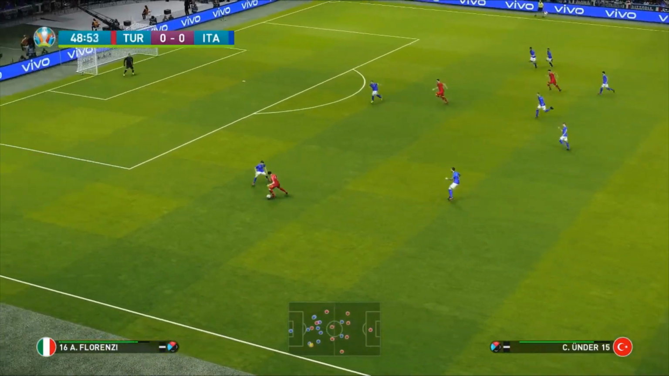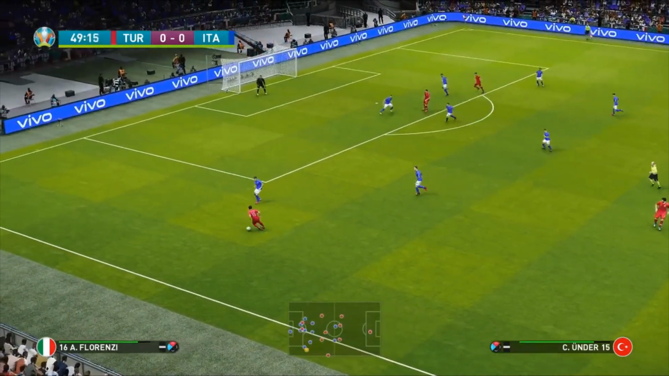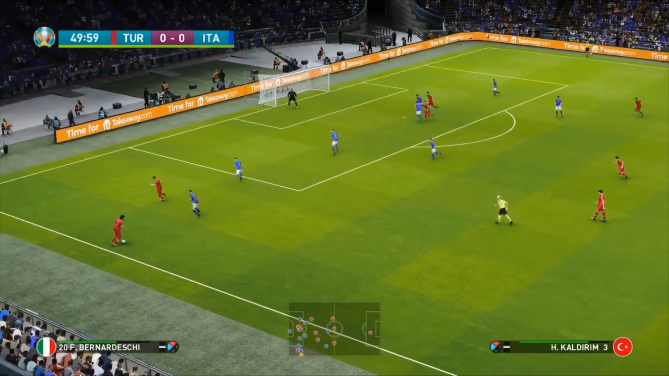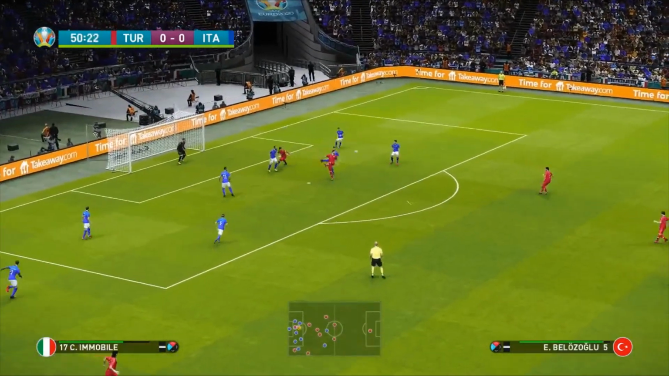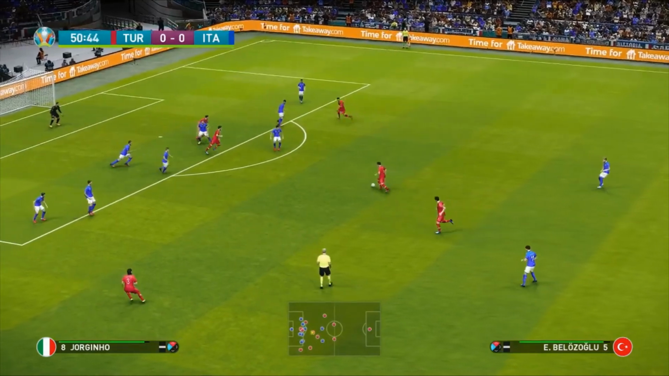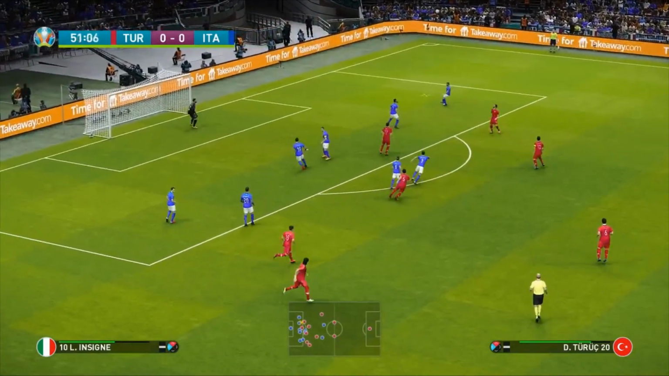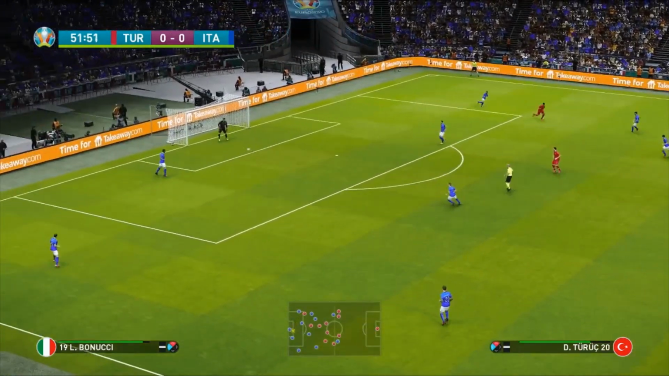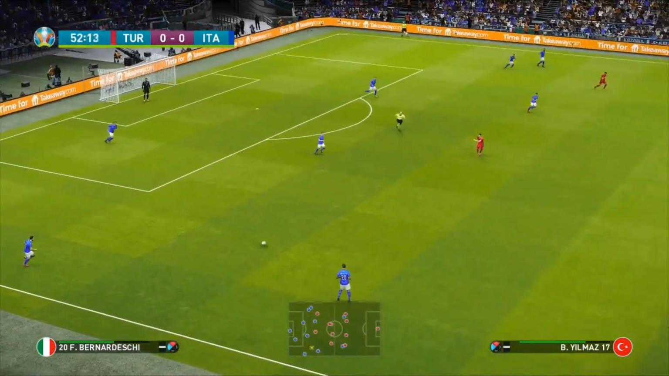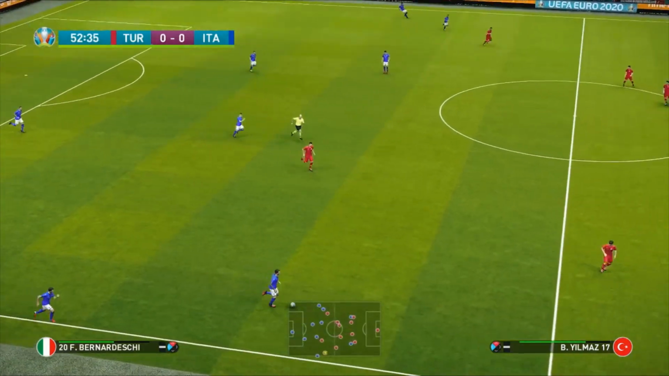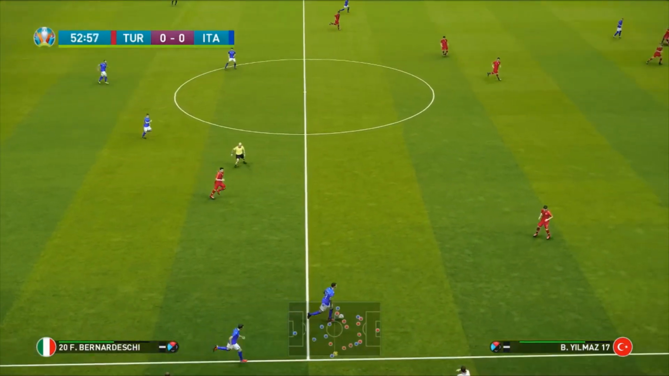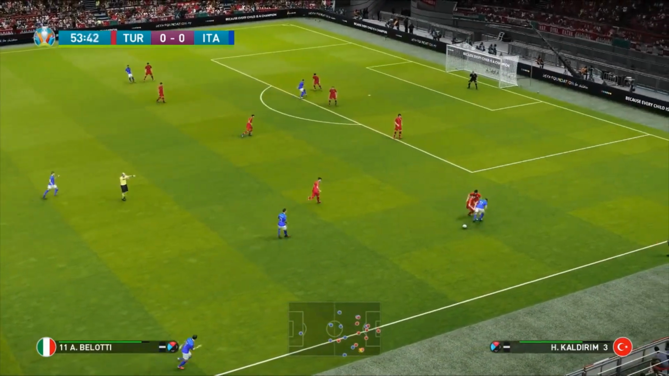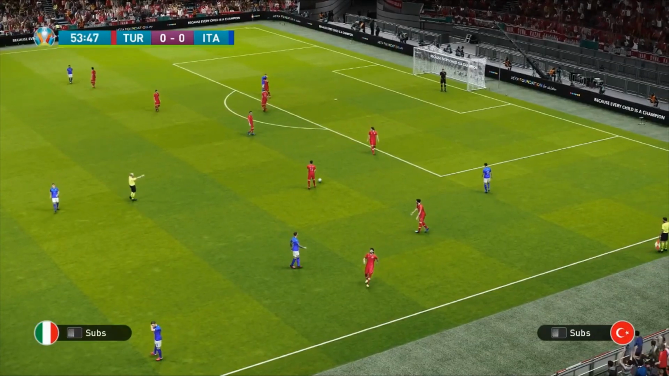Here's Cengiz Under, who hasn't had such a bad game so far. He's looking to work the space into Calhanoglu. We'll have to see what happens here. It's whipped in. It's headed down there by Yilmaz into Belazoglu. It's hit there by Belazoglu, but unfortunately it is blocked there by the Italian defence. And we play on here. Here's Bernardeschi, of course. He's been pushed a little bit further back so he can accommodate for a midfield 4. Of course, it's a 4-4-2 now. So we do have an extra striker up top in Andrea Belotti.